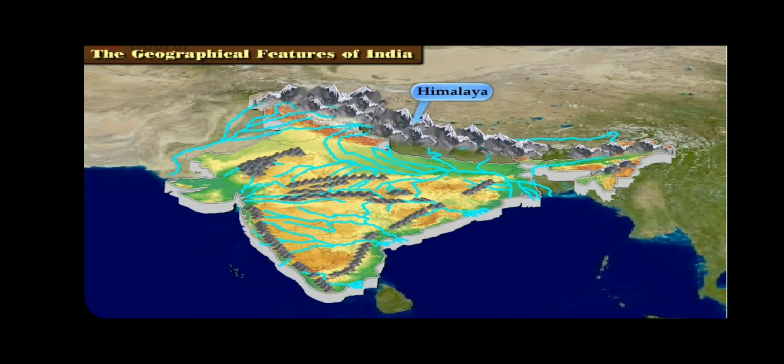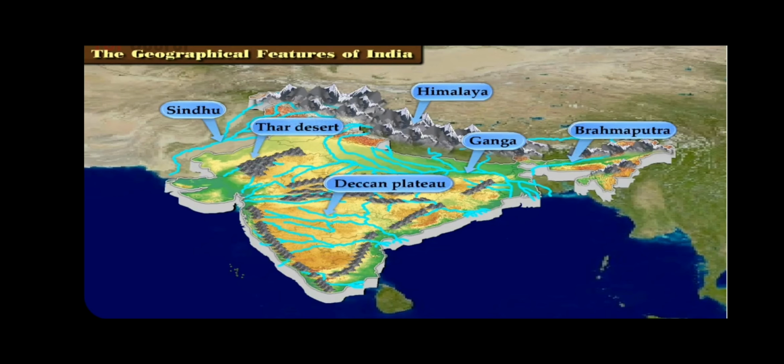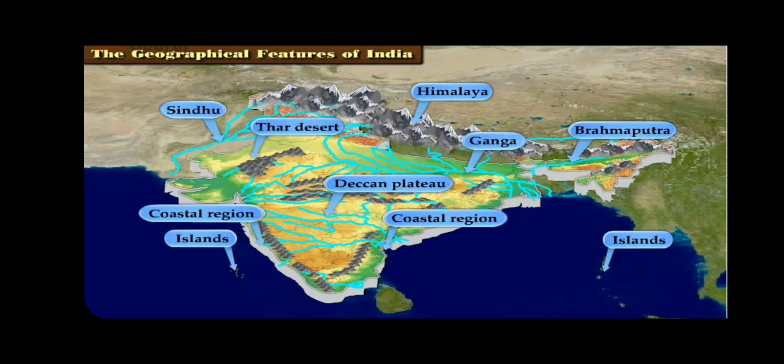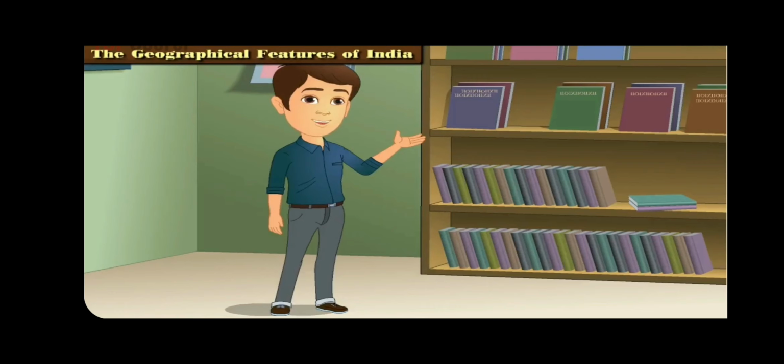The importance of the 6 regions, the Himalaya, the plains of Sindhu, Ganga, Brahmaputra rivers, the Thar Desert, the Deccan Plateau, the coastal region, and the islands is remarkable in the making of Indian history. Let us now learn about the 6 land regions along with their features and related historical events.